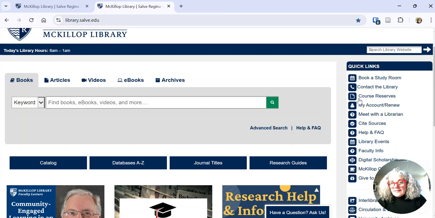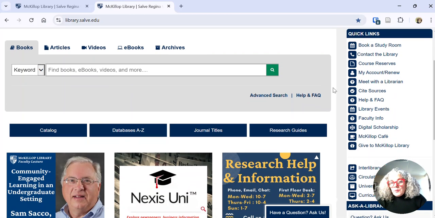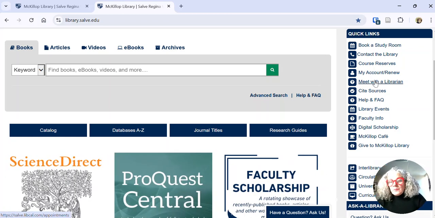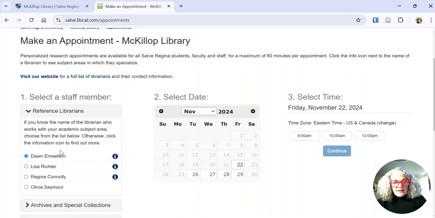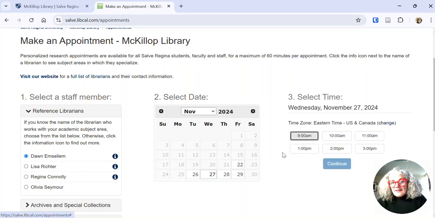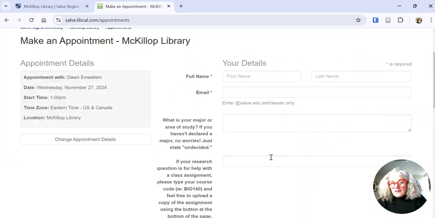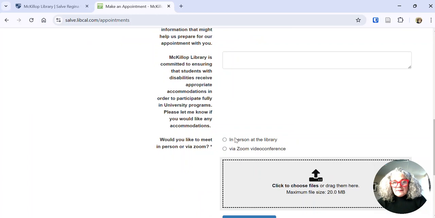On the right-hand side, there's a few things to point out. First of all, we do consults with graduate students often, and we can do them via Zoom. If you click on Meet with a Librarian, you can choose Reference Librarian, and you'll see my name pop up. Then you can choose the date that you're interested in, and it'll show you all the times on my calendar that I'm available. After you select a time that you like, you hit Continue and fill out this information.